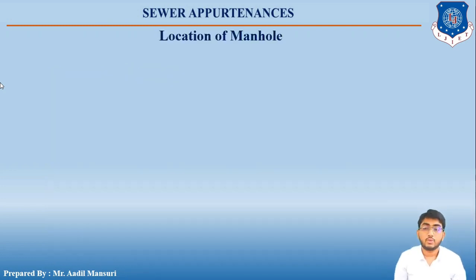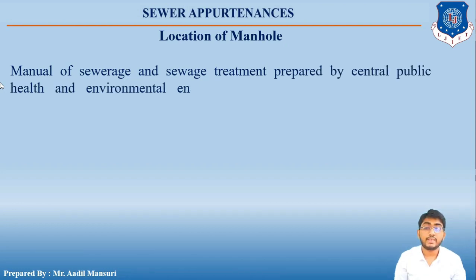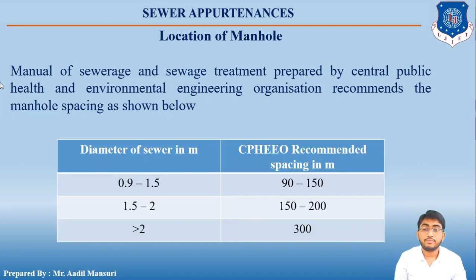Okay students, so the Manual of Sewerage and Sewage Treatment, prepared by the Central Public Health and Environmental Engineering Organization, recommends the manhole spacing as below. The previous one that we saw was based on the IS code. This is based on the CPHEEO manual.